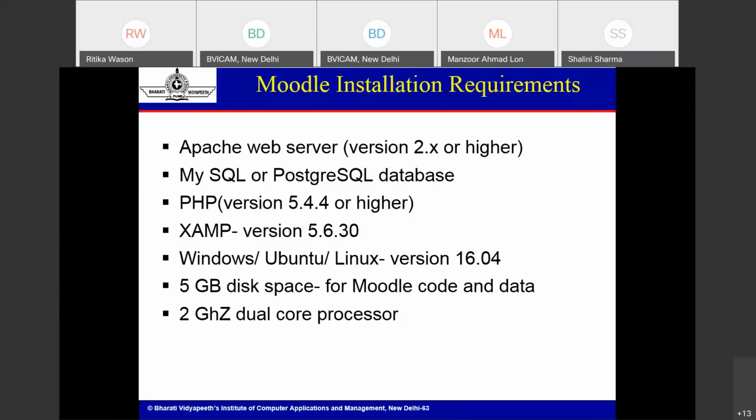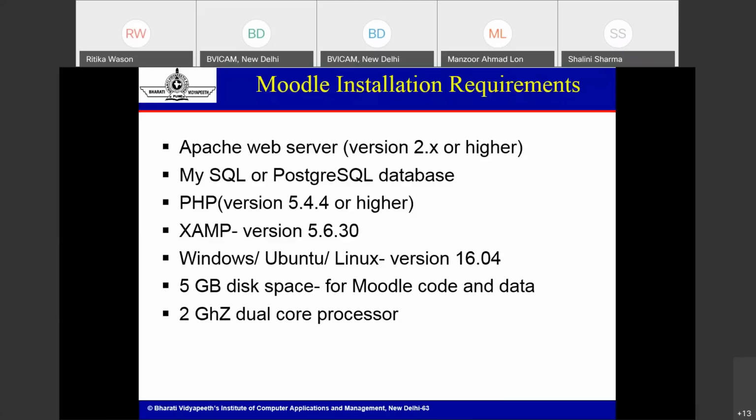First, we need to understand these three main pillars for Moodle. First, we require a web server where we can install our application. Second is the database, either MySQL, PostgreSQL or MariaDB, the advanced version of MySQL. The third is PHP, because we need to execute or decode the code which is already written in PHP. Either we can install these three packages independently and then integrate them into one single package, or we can install only the XAMPP server.